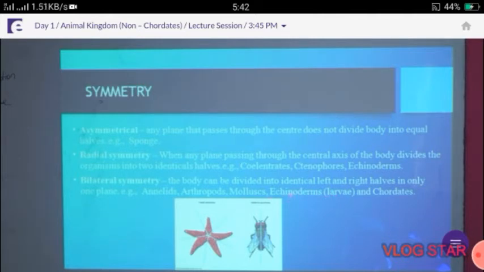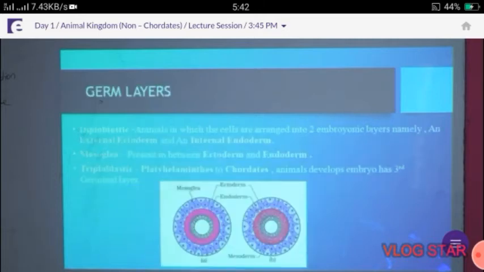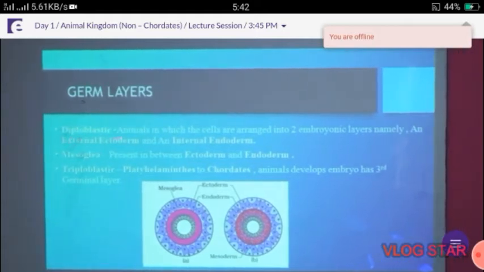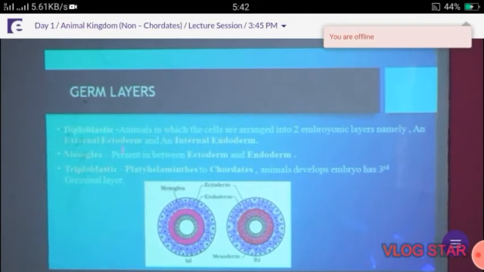And then germ layers, there are two types, diploblastic and triploblastic. Diploblastic: animals in which all the cells are arranged into two embryonic layers, the ectoderm and endoderm. The ectoderm is the external part and the endoderm the internal part. And then triploblastic, platyhelminthes to chordates: the animal's embryo has a third germinal layer called the mesoglea, present in between the ectoderm and endoderm.